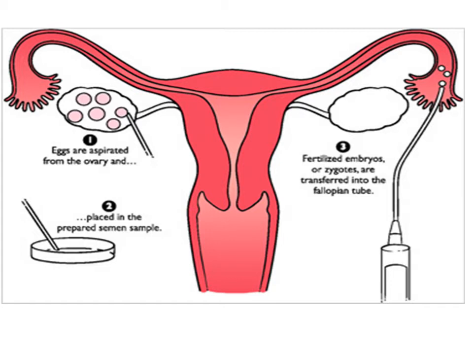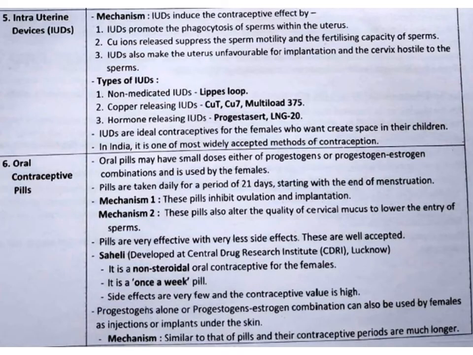Already we have collected the semen from the male. Now these ovum are allowed to fertilize with the sperm in the Petri plates in the laboratory conditions only. Then the fertilized embryo is transferred to the fallopian tube. This is called ZIFT, zygote intrafallopian transfer.